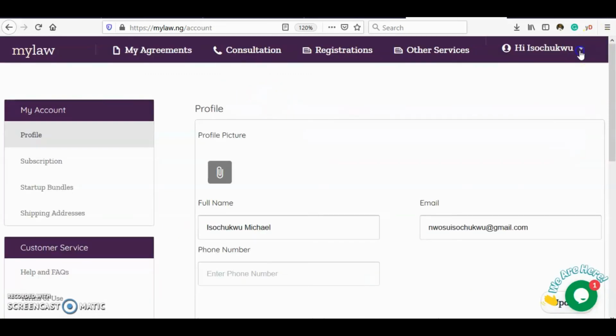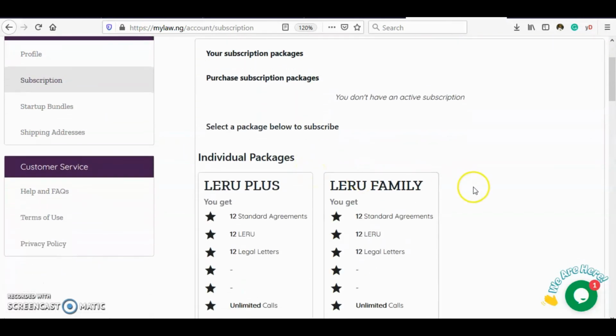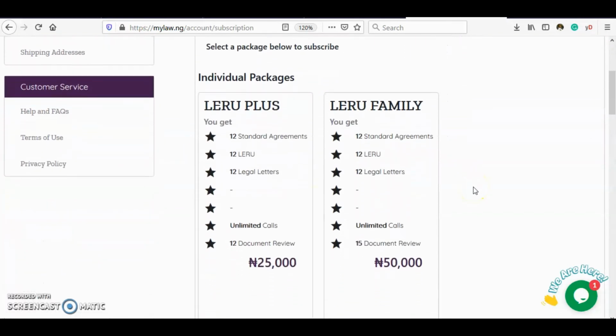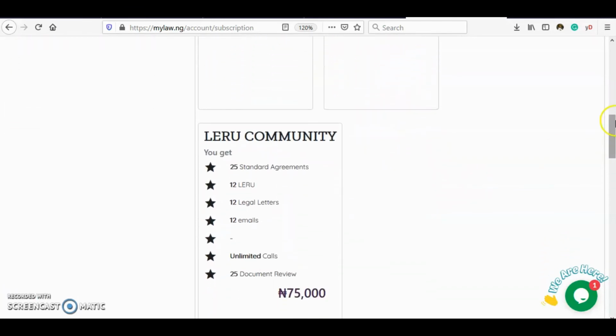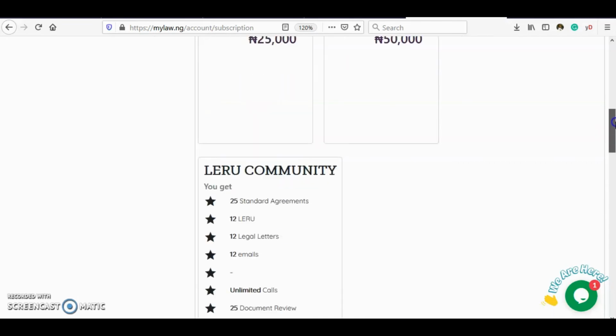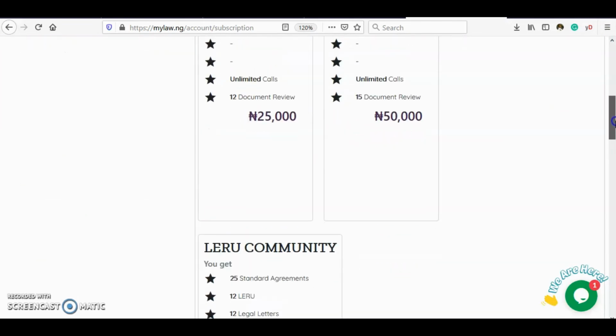Manage your accounts. You can choose your subscription. You can access our wide range of subscriptions, which we offer at very affordable rates.